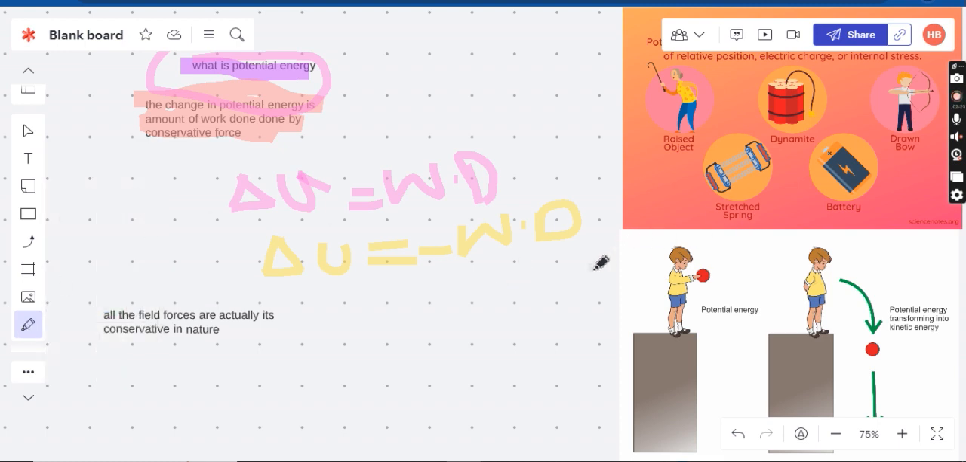For instance, I'm going to give you an example. Field forces like gravitational force, elastic force, electric force, electrostatic force, magnetic force, and a lot of other examples. These all are field forces, and all the field forces are conservative in nature.